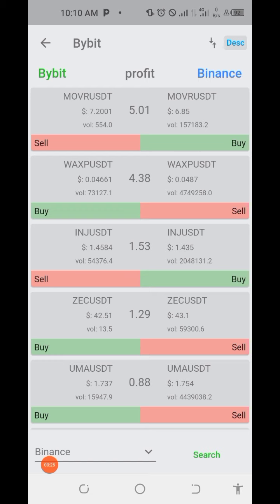Coin arbitrage is simply you go to exchange A to buy a coin at a cheaper price, then you send it to exchange B and sell at a higher price. The only difficulty is that you must know how to do this research. Once you figure out a coin here, you need to take it for further analysis. The analysis is for you to go to CoinMarketCap and check the coin again.